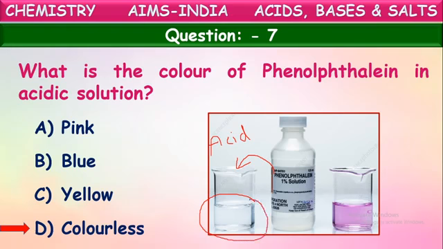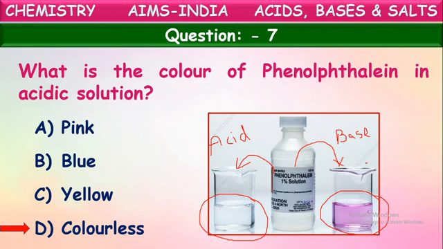It won't show any effect with the acids because phenolphthalein is already in the colorless form. It is a transparent liquid. Even if a few drops are added to acid, there will be no change in the color. When you add the same phenolphthalein to a base, few drops, immediately the color changes to pink. So it will show color change with the bases, but won't show any color change with acids. It remains colorless only.